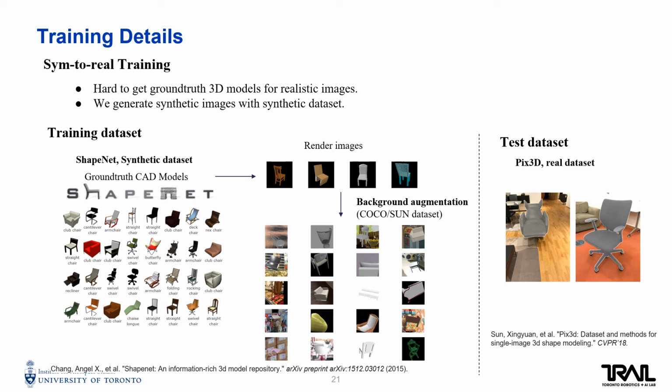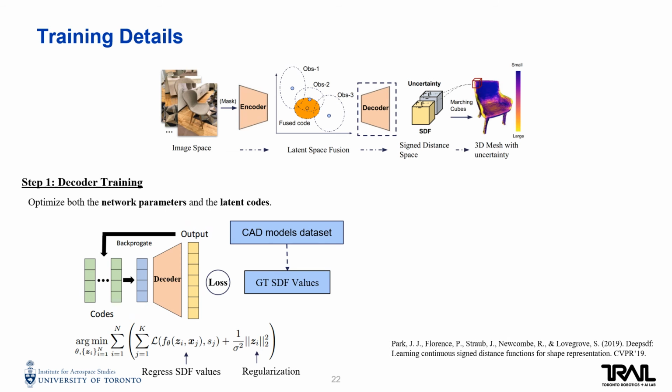We render synthetic images from the ShapeNet dataset and randomly augment the backgrounds to train the encoder. We also train the decoder on the ShapeNet dataset. Then, we test on real images on a real dataset, Pix3D. The training of the decoder follows DeepSDF. We optimize the decoder and randomly initialized latent codes to minimize the training loss for shape reconstruction. The converged latent codes will be the ground truth for training the encoder.